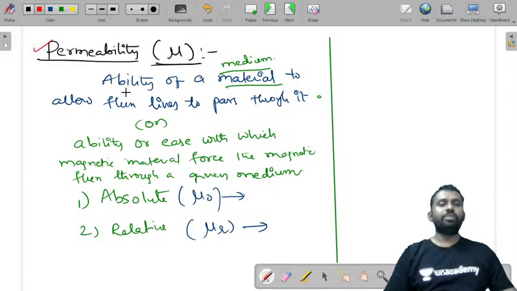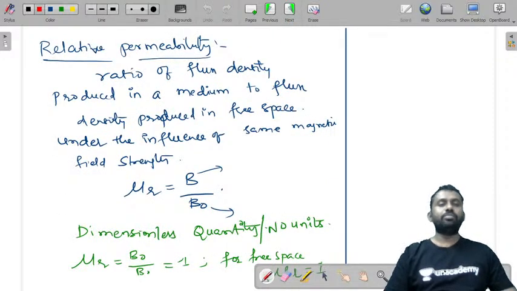Then we have seen permeability. It is the ability of a medium or a material to allow flux lines to pass through it, or the ease with which a magnetic material forces the magnetic flux through a given medium. So we have two types of permeability, absolute and relative permeability. Relative permeability is the ratio of flux density produced in the medium to the flux density produced in free space, under the influence of the same magnetic field strength.